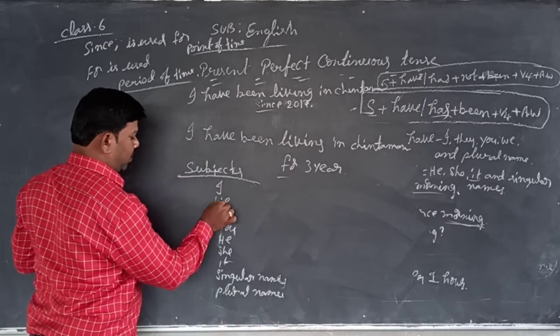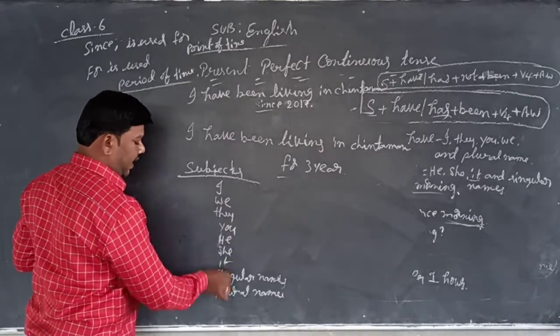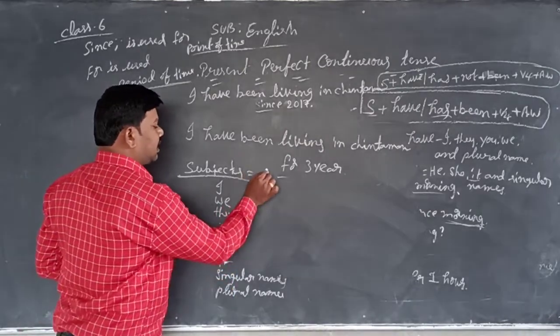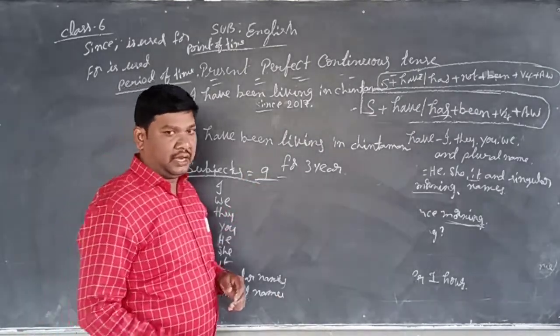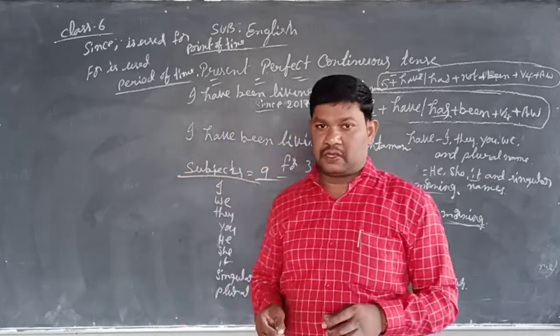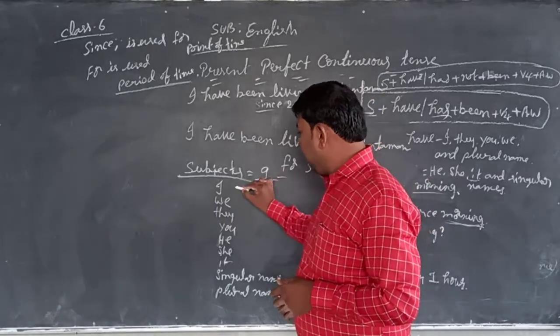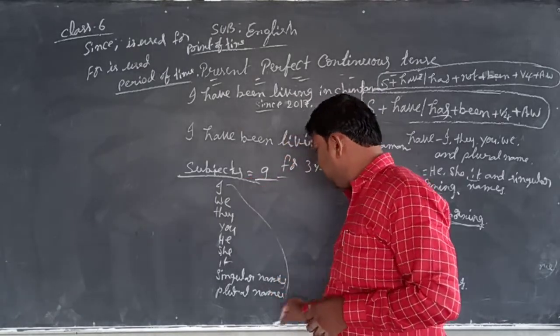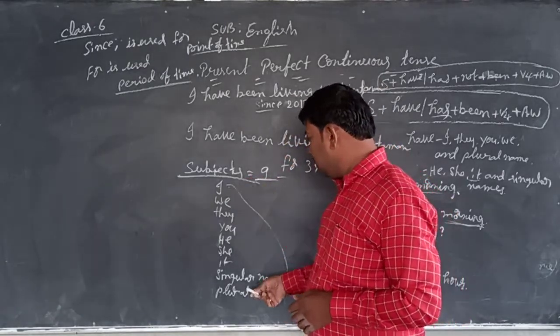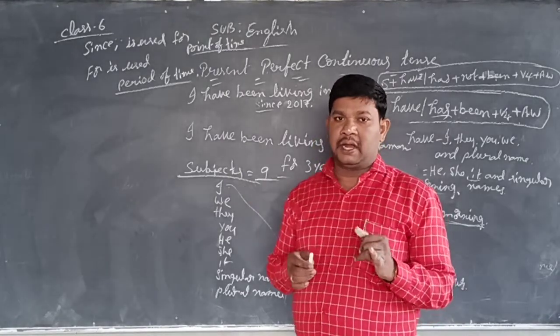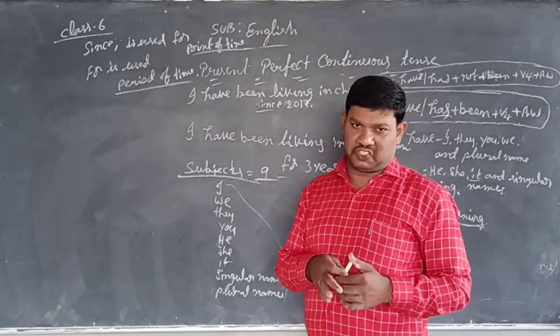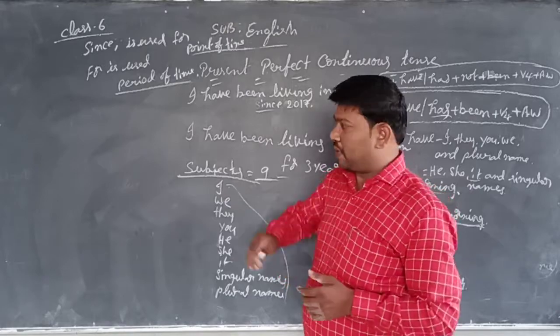Now you count it. 1, 2, 3, 4, 5, 6, 7, 8, 9. So totally how many subjects? 9 subjects in the English language. Okay, first of all, what do you do at home? You take any one subject from 1 to 9, any one subject, and as per the structures I told you for present perfect continuous,